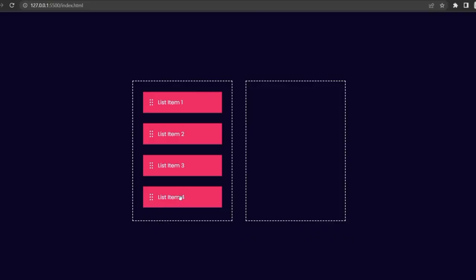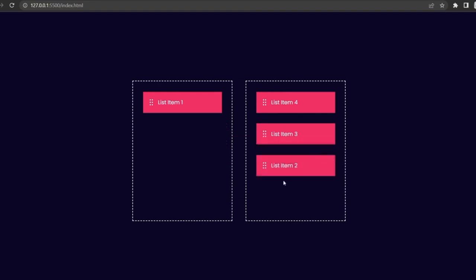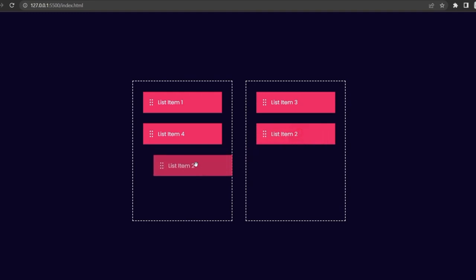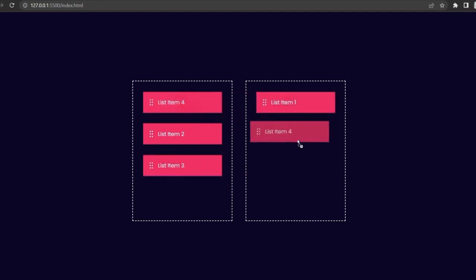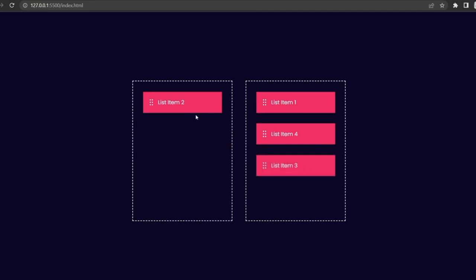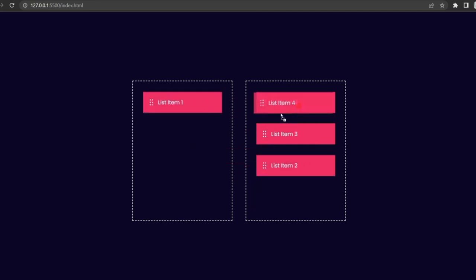All right, so I can now drag this up to the right box, and I can also drag it back. So this is what we've been working on. As you can see, it looks perfect. So that'll be all for this video tutorial.